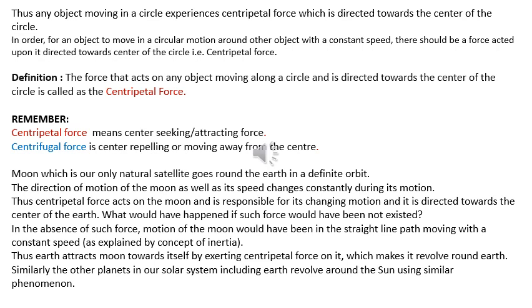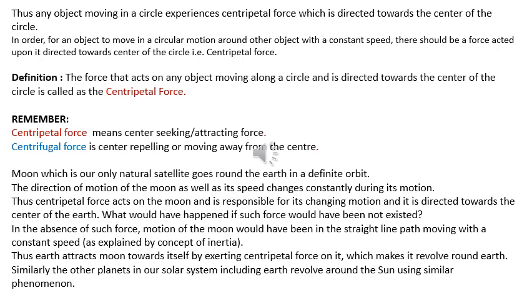Let us remember certain terms. Centripetal force means center seeking or center attracting force. That is, the object tries to move towards the center, whereas centrifugal force is just the opposite of centripetal force. That is, it is a center repelling or moving away from the center force. Your object tries to move away from the center. Let us take an example, the Moon, which is the only natural satellite of our Earth, which goes around the Earth in a definite orbit.